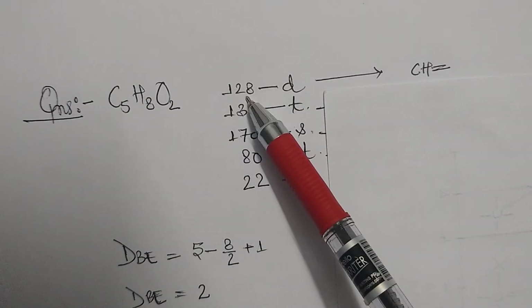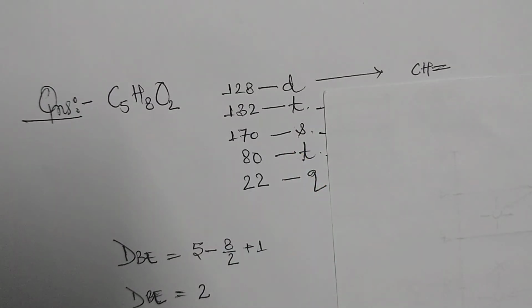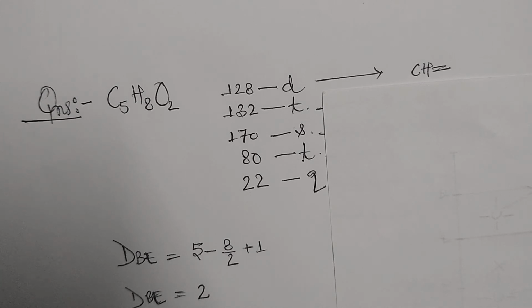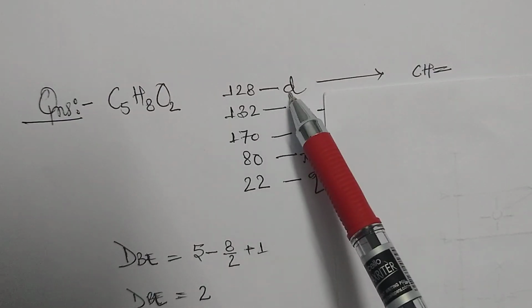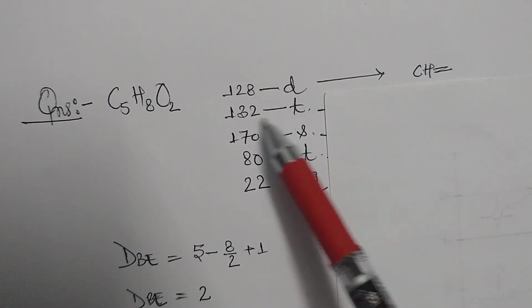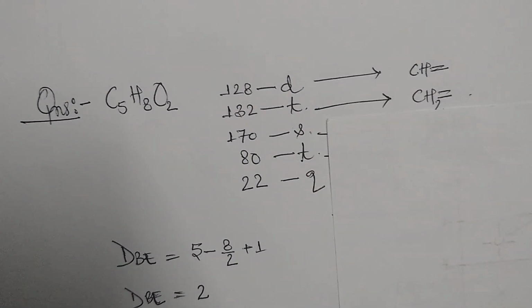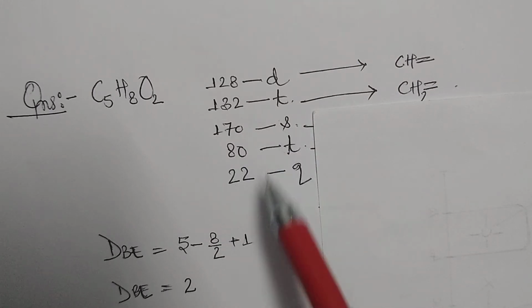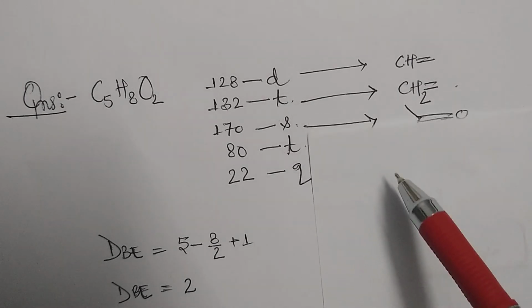Here in the first case, that is 128 ppm, it will be the sp2 hybridized carbon, that is what we have seen. In the case of 110 to 150, we will have the sp2 hybridized carbon. So here it is a doublet, then for this we will give 1 hydrogen, like this over here with sp2 hybridization, that is a double bond will be there. And here 132 it is a triplet, that means 2 hydrogens will be there for the carbon with a double bond to it. And for 170 it is a singlet, that means it doesn't have any hydrogen to it, so it will be the carbonyl group, so we will write like this.